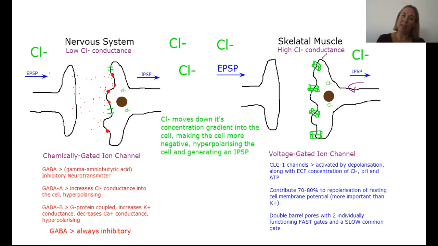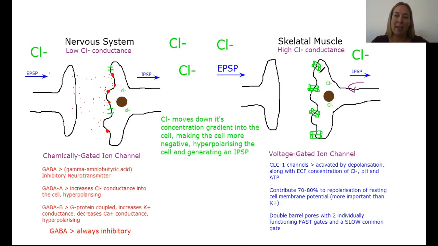We can have channelopathies of these chloride channels, and one channelopathy I'll talk about today is myotonia congenita, which is caused by the mutation of these CLC1 channels, which reduces their conductance of chloride to 25% or less.